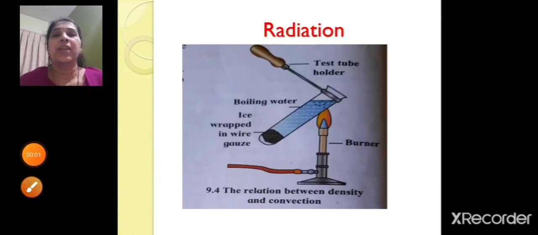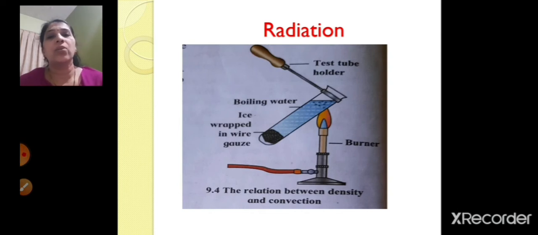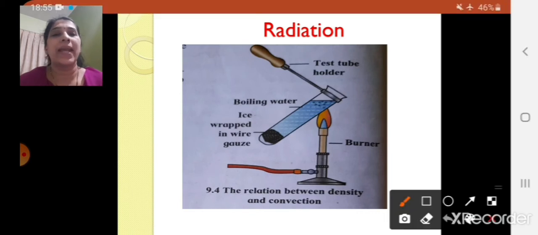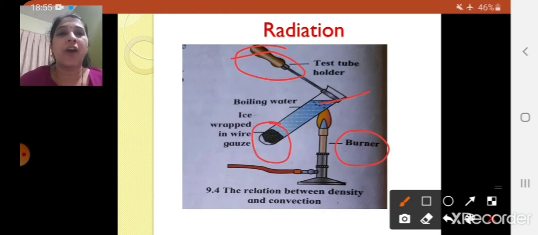So today we are going to see the next mode of heat transfer, that is the radiation. Now you can see here children, here also we are going to discuss an experiment. Now this is your burner, right? This is your test tube holder, this is a test tube, and you can see a piece of ice wrapped in a wire gauze, and in this test tube water has been taken. So let's discuss this experiment.